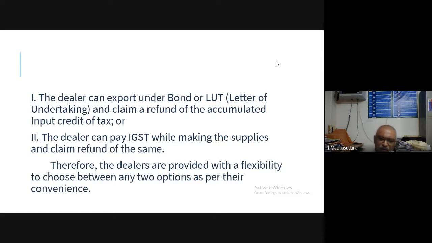Out of these two options, you can choose one option. Therefore, the dealers are provided with flexibility to choose between the two options as per their convenience.